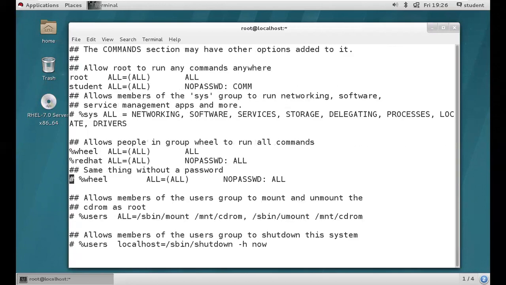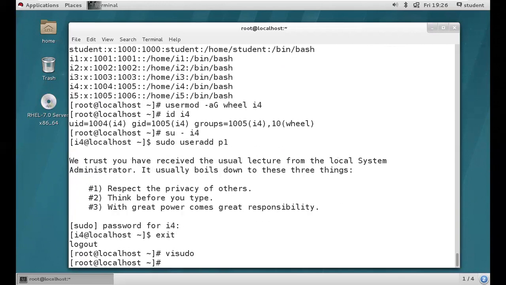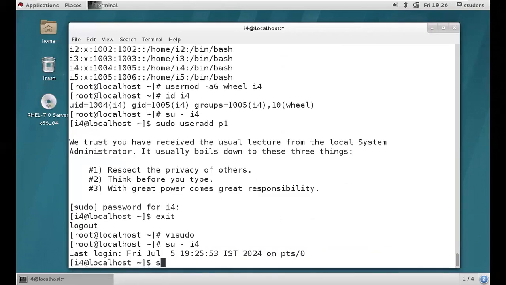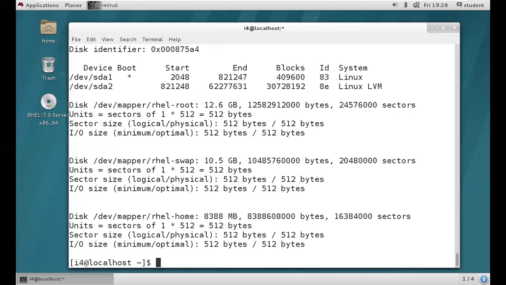Here you can find the same thing without a password. It's commented, right? So you need to uncomment this one. Remove the hashtag in front of this one. Save and quit, right? We are back. Then log in as I4. Now try to execute fdisk -l. Can we? Yes, we can, without any password.